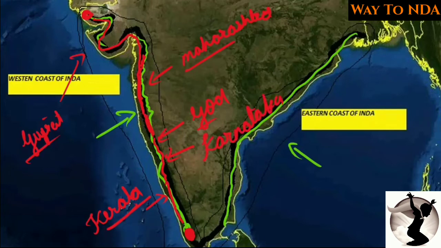So these are the states you should remember: Gujarat, Maharashtra, Goa, Karnataka and Kerala. These are the states which have the western coastal plains.